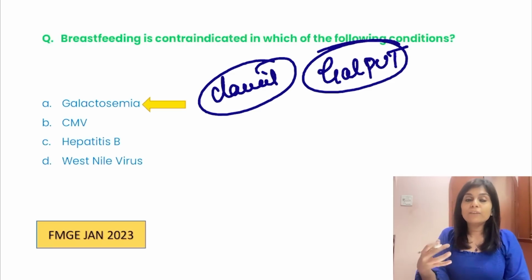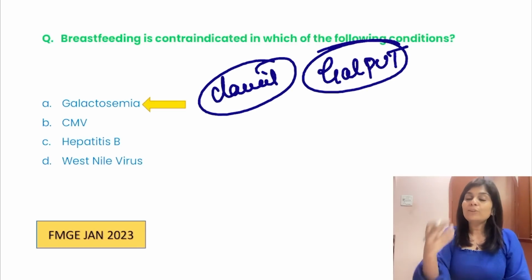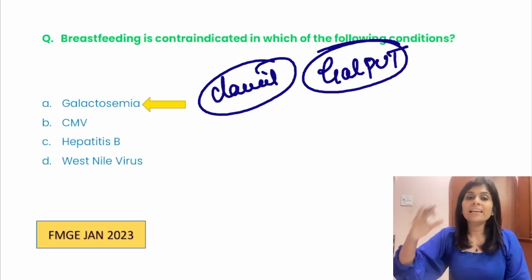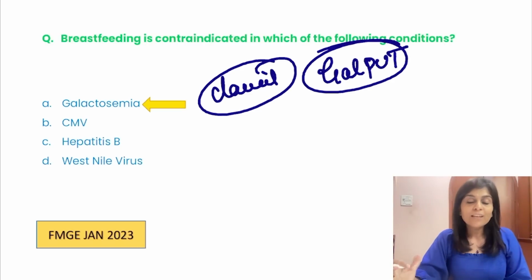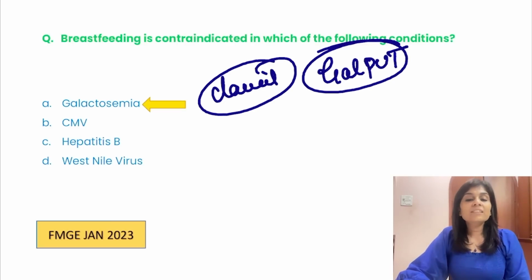In that case, if you breastfeed that child with galactosemia, breast milk will have lactose. Lactose gets digested in the intestine to give galactose and glucose. Galactose enters into the system. We know for sure that in this child, galactose metabolism is affected. So all features will be exaggerated. So breastfeeding is contraindicated in galactosemia caused by the defect of GALT or galactose 1-phosphate uridyl transferase.